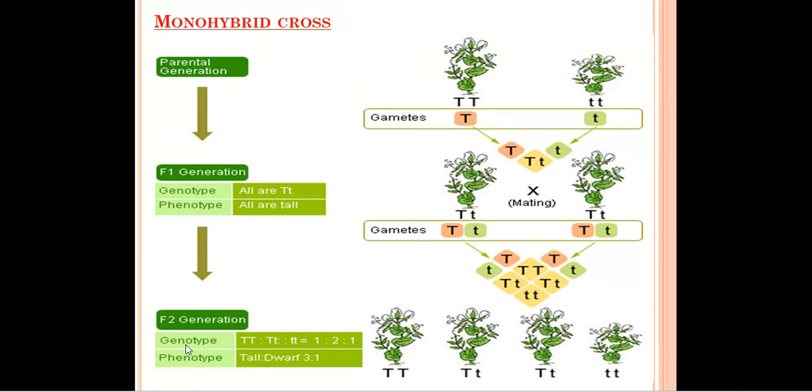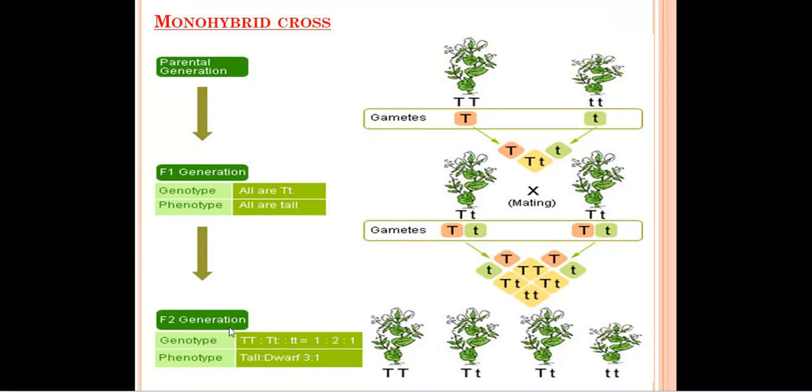In the F2 generation, the genotypic ratio is, you can see capital T capital T is only 1. This capital T small t is 2 and this one is 1. So the ratio will be 1:2:1. This is 2, this is 1, this is 2 and this is 1. 1:2:1. And in the phenotype, what we can see is that 3 plants are tall and 1 is dwarf. The ratio of tall to dwarf will be 3:1.